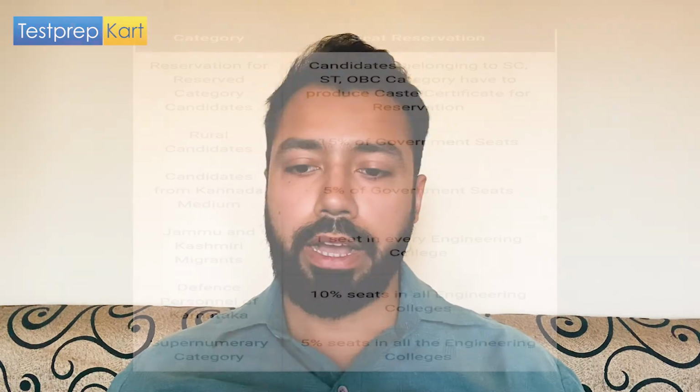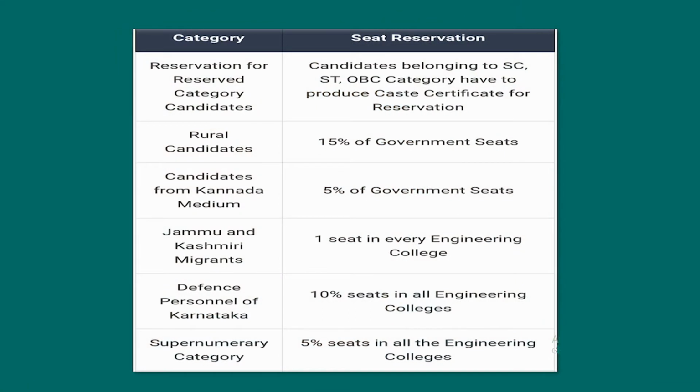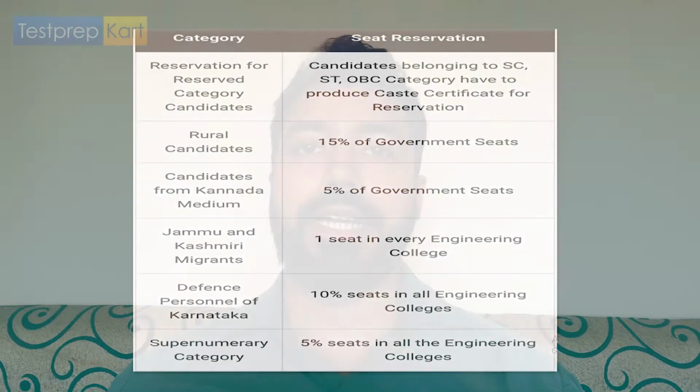Now, for the reserved category candidates who belong to SC, ST, OBC category, they have to produce a caste certificate for the reservation. Then there are rural candidates. Also, 15% of government seats are there. 5% are there for candidates from the Kannada medium. Jammu and Kashmir migrants have 1 seat in every engineering college reserved for them. Apart from that, for defense personnel of Karnataka, 10% of seats in all engineering colleges are for the wards of those defense personnel. Supernumerary category, 5% seats in all the engineering colleges under the KCET exam.